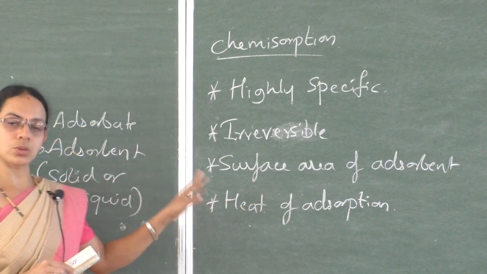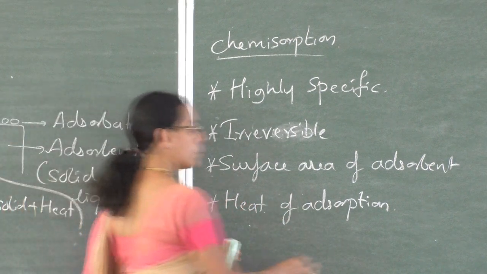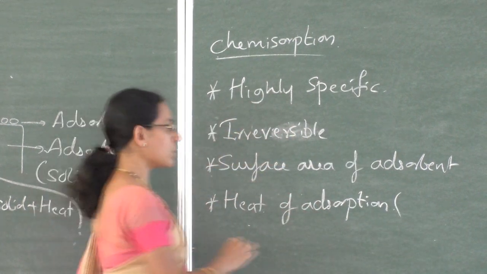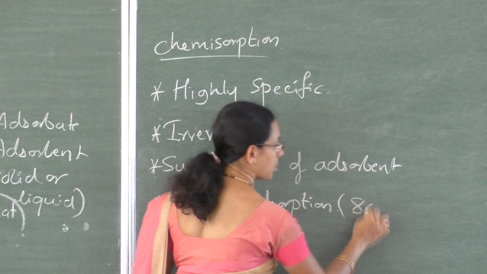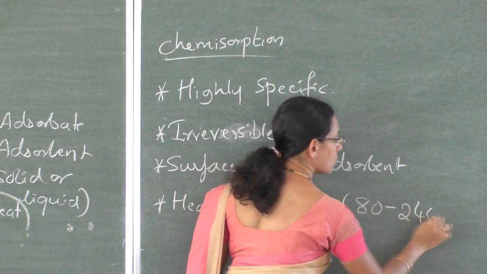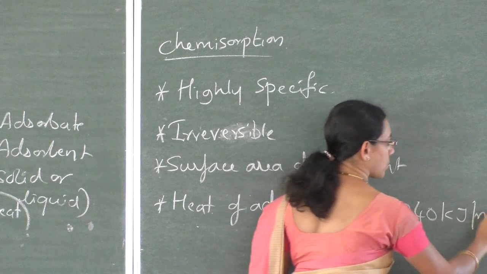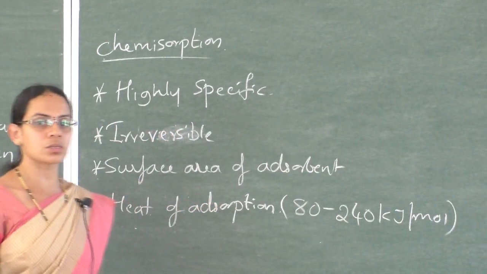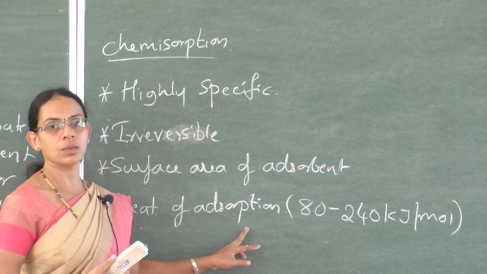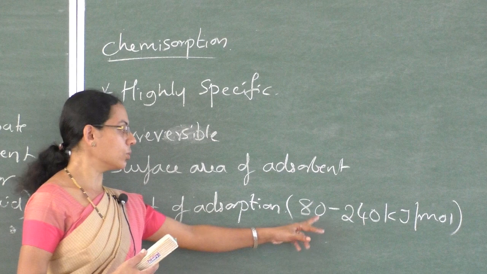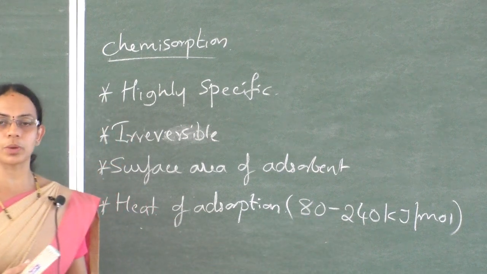Next, heat of adsorption. Chemical adsorption is also an exothermic process. As a strong chemical bond formation is involved, the heat of adsorption is high compared to that of physical adsorption, about 80 to 240 kilojoules per mole.